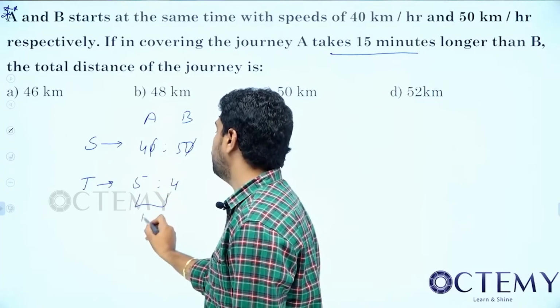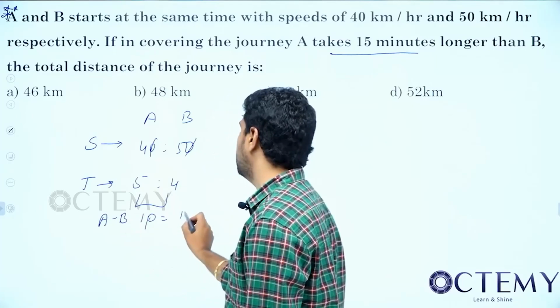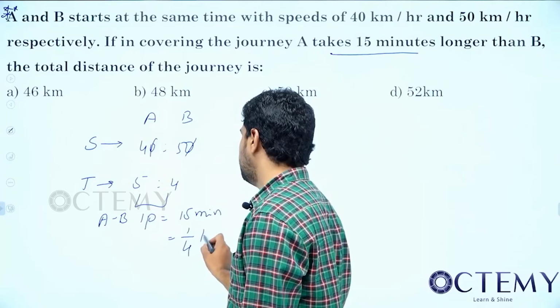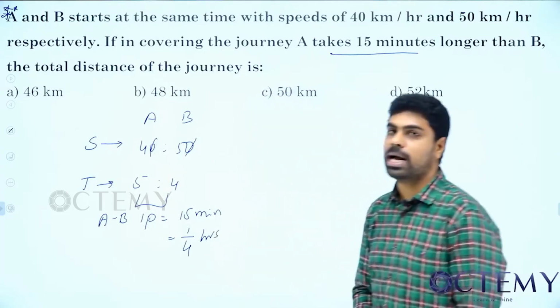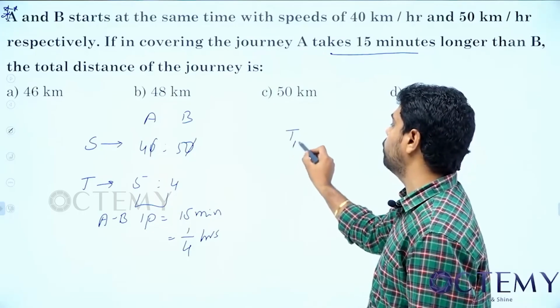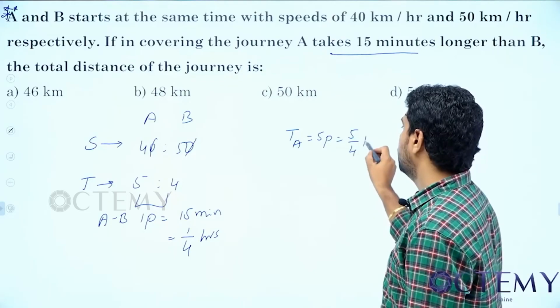A is taking how many parts more than B? 1 part. A minus B is equal to 1 part. That is how many minutes? 15 minutes. So can I tell it as 1 by 4 hours? 1 by 4 hours. What did he ask you? Earlier he asked either A time or B time. I will take time of A. Time of A equal to 5 parts, so it is 5 by 4 hours.